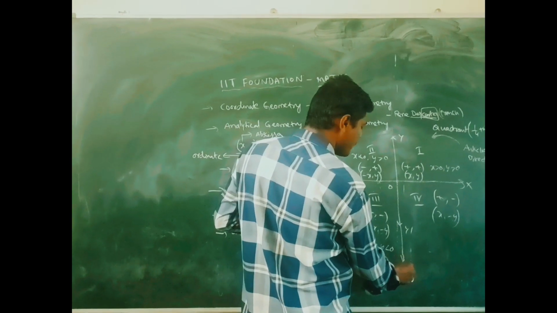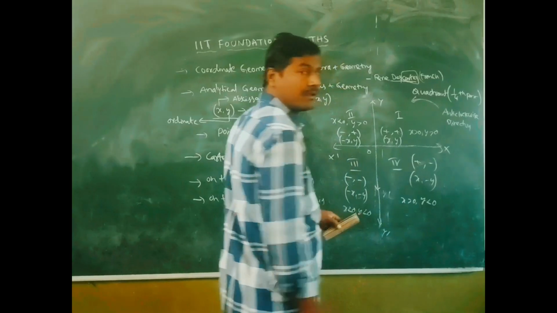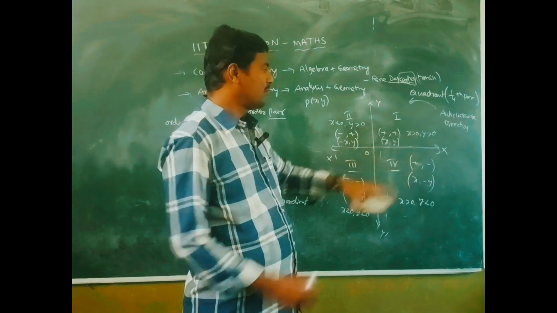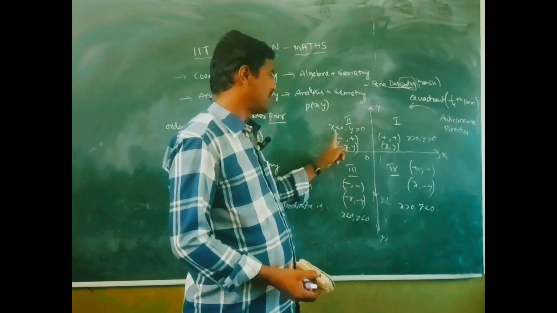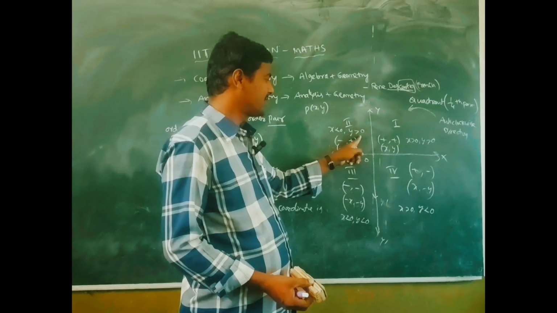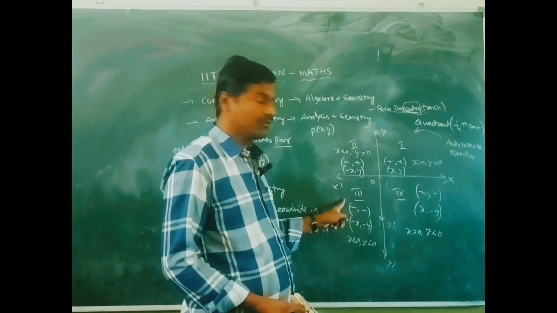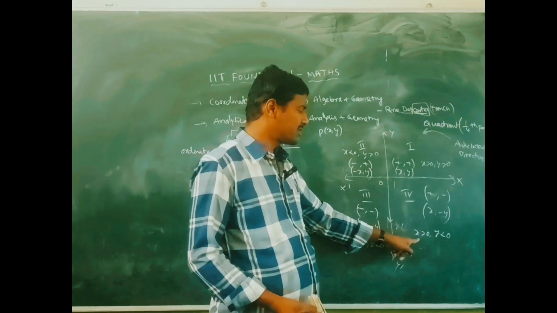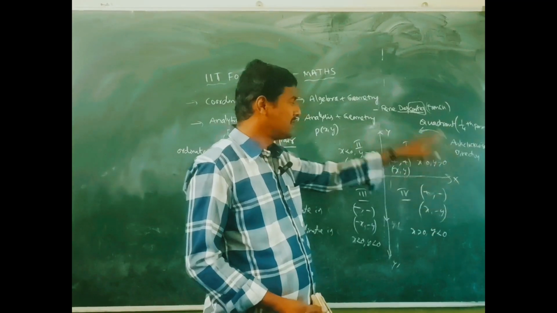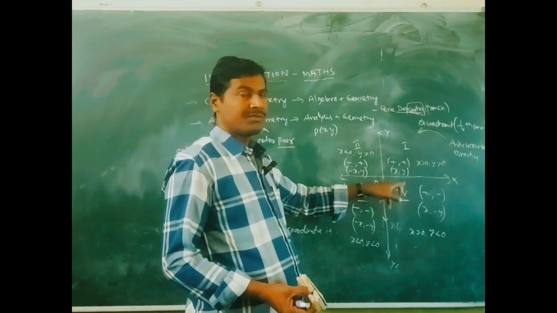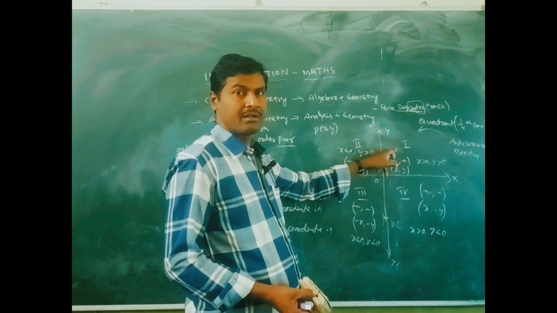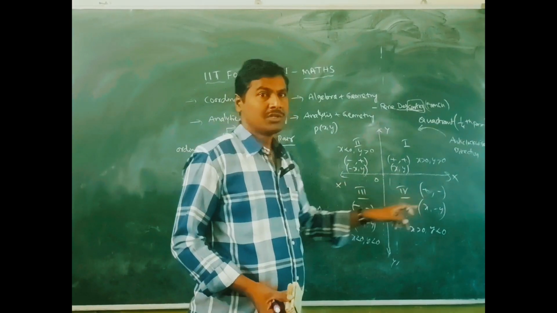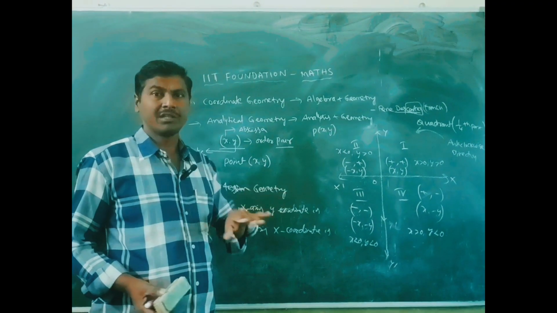So in the first quadrant both are positive. In the second quadrant x is less than 0, y is greater than 0. In the third quadrant both are negative. In the fourth quadrant x is positive, y is negative. So these are the signs of an ordered pair or point on the coordinate system. The next topics we will cover in the next video.